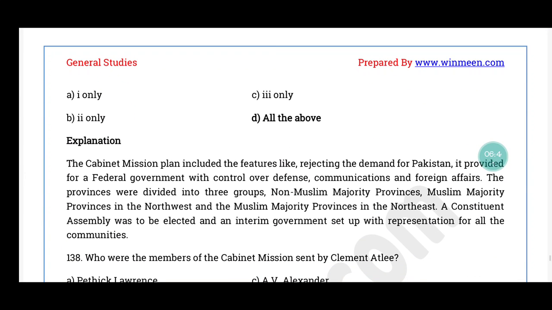The correct answer is option D, all the above. Cabinet mission included some features like rejecting the demand for Pakistan. It provided for a federal government with control over defense, communication and foreign affairs. Provinces were divided into 3 groups: non-Muslim majority provinces, Muslim majority provinces in the north west and Muslim majority provinces in the northeast. A constituent assembly was to be elected and an interim government was to be set up with representation for all the communities.